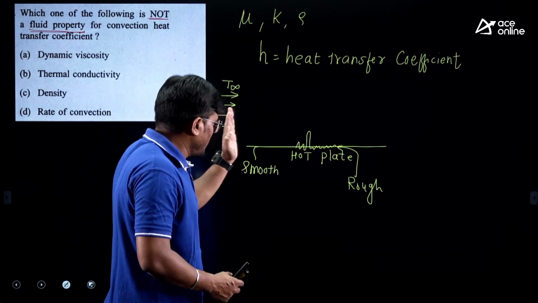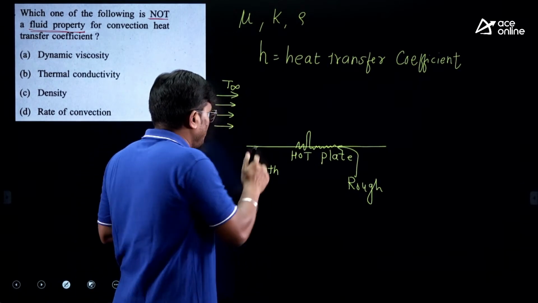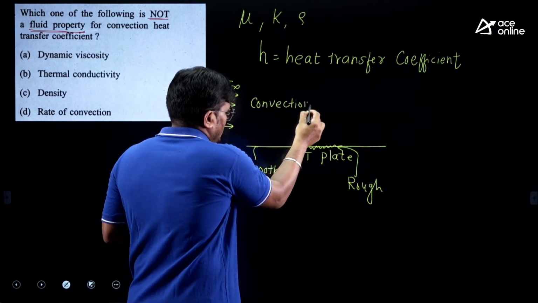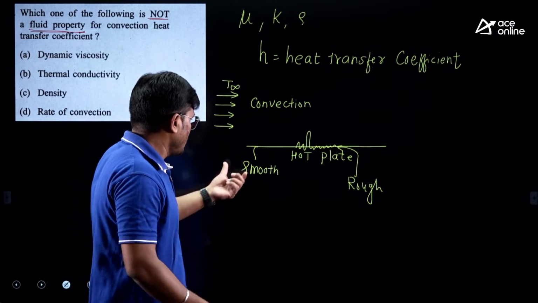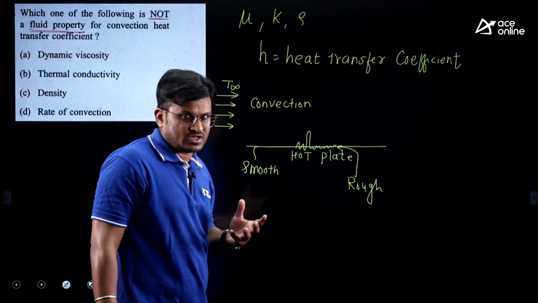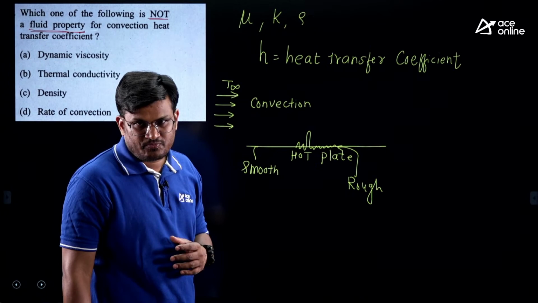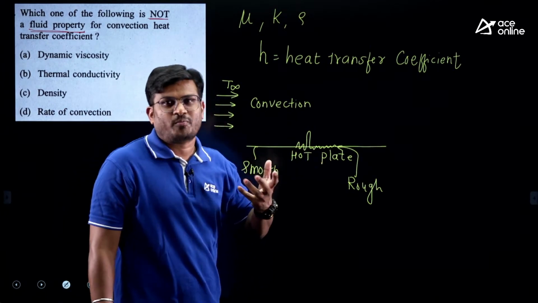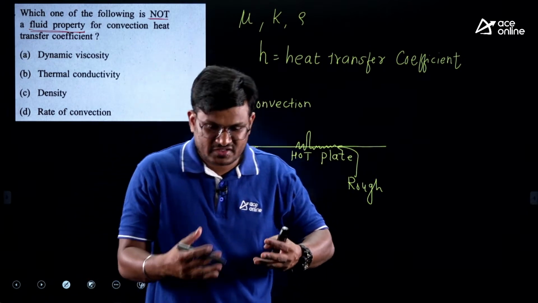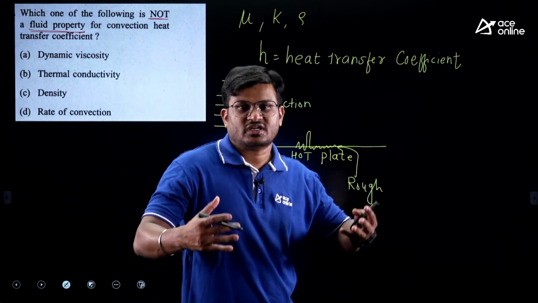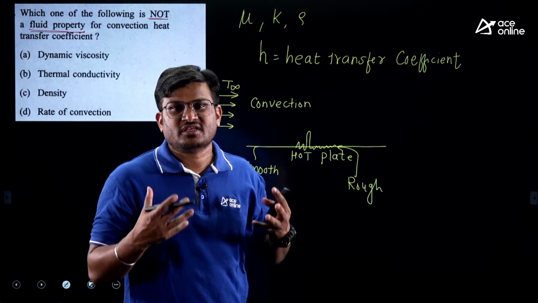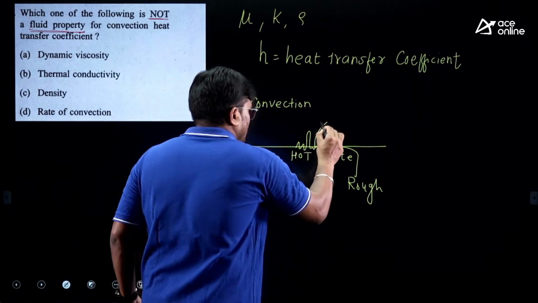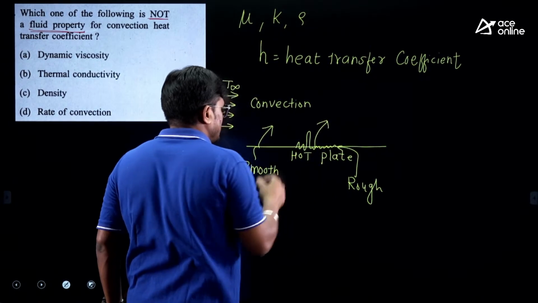Now when the fluid is flowing, there is something called convection. When the fluid is in contact with the smooth surface, its flow pattern is different, and when the fluid contacts the rough surface, the flow pattern is different. When there is roughness, turbulence suddenly generates, and layer by layer the fluid will mix with each other, and that will enhance the heat transfer. So here the heat transfer is different.